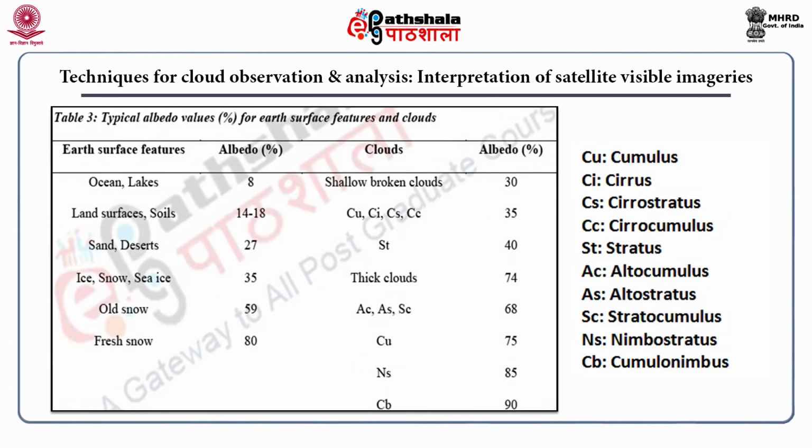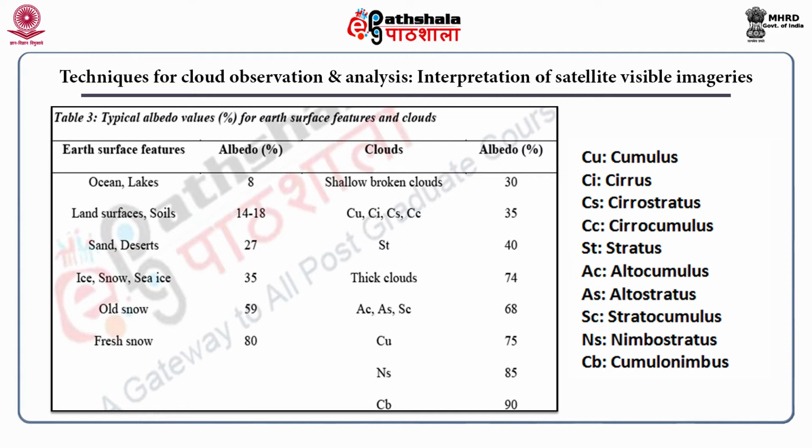This table contains some typical albedo values for Earth surface features and clouds. For example, ocean and lakes have the least albedo, about 8%, then somewhat higher land surface and soil, they have about 14 to 18%, sand or desert about 27%.